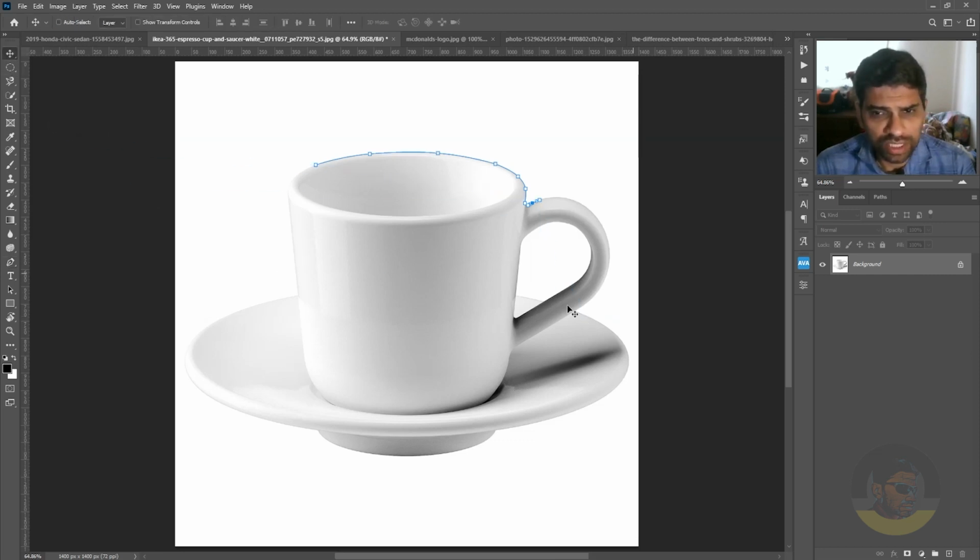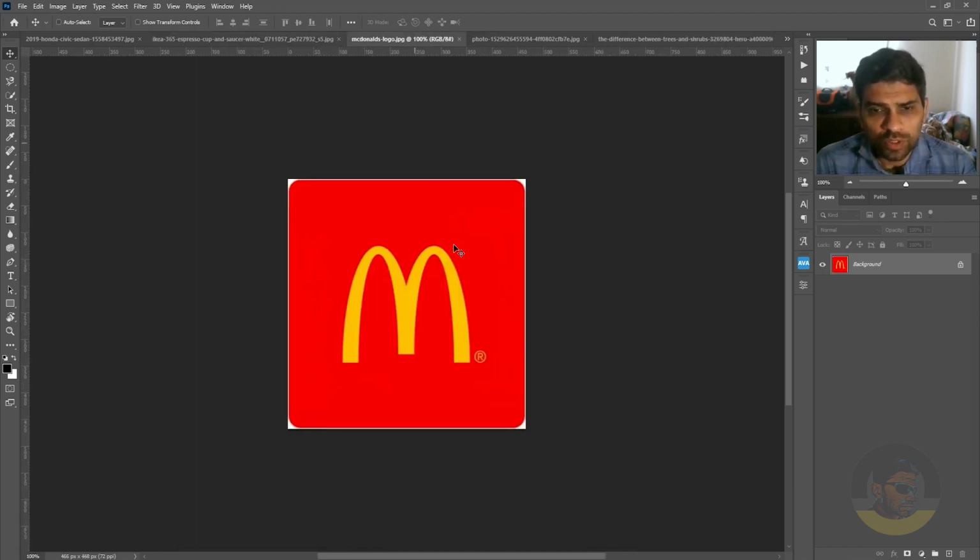So here we know the best method for selecting this object is the pen tool. We will move to the next image, and here we have only two colors. One is red and the other is yellow. So for such kind of images, you can always use the magic wand tool.